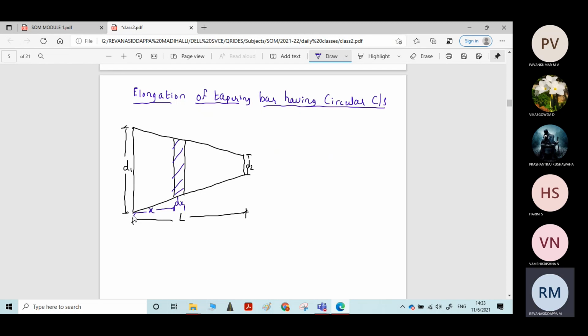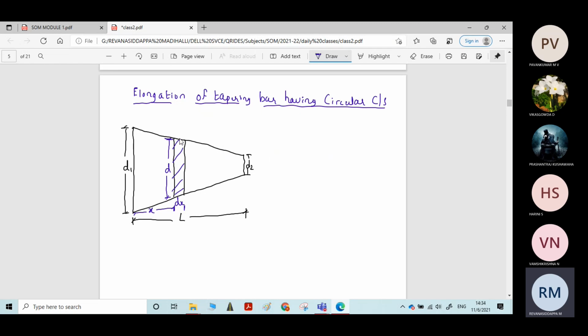Let d be the diameter of the element of strip. In the previous derivation we considered widths b1, b and b2. Here we have diameters d1, d and d2, because it is having circular cross section.